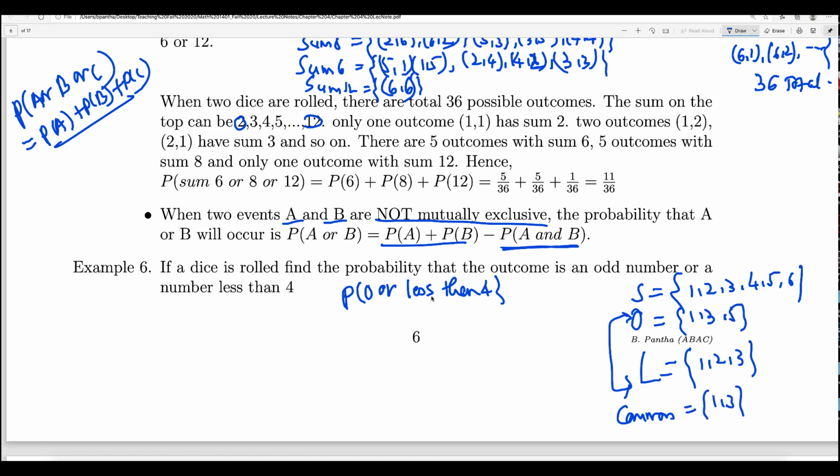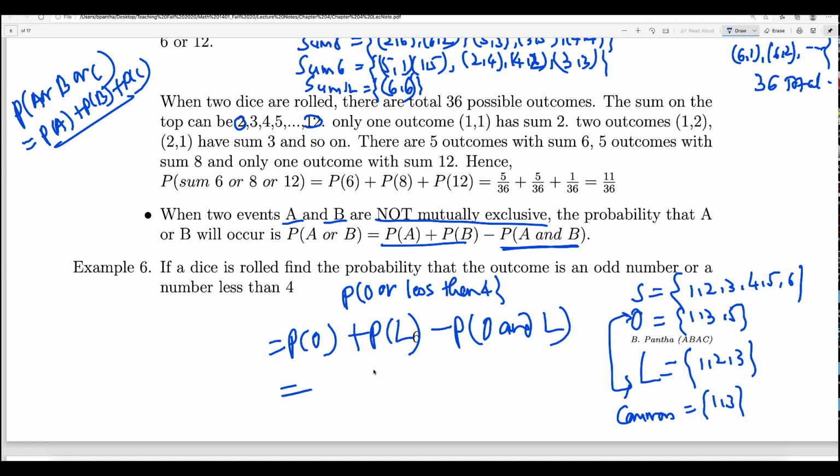So let us find P(odd or less than 4). The formula is P(odd) plus P(less than 4) minus P(odd and less than 4). So this is what it says: you need to subtract the probability of the common.